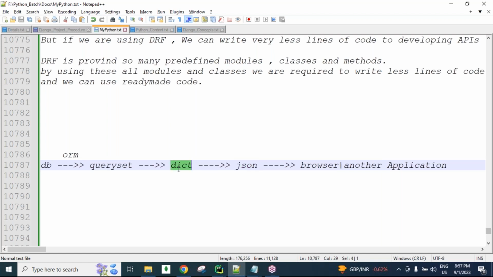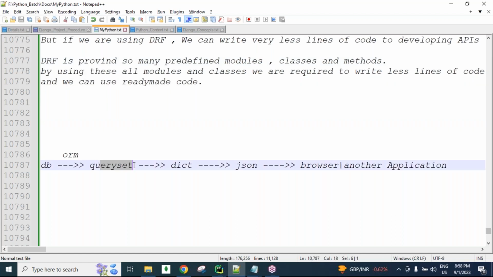If it is JSON, then we convert it into a dictionary. While converting into a dictionary, if there is any problem with the data, we again send a response to the browser. If it converts successfully into a dictionary, we convert it into a query set. Using the save method, we save it into the database. So for all these conversions we write code manually, guys. A lot of lines of code we write.